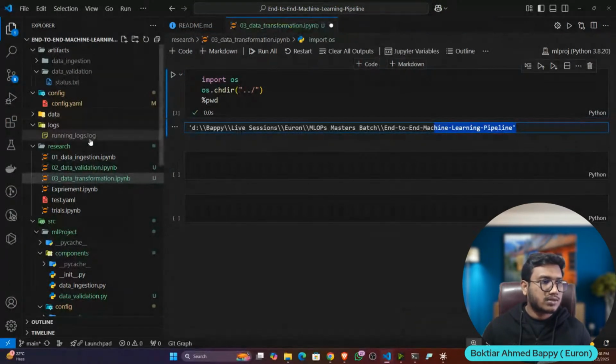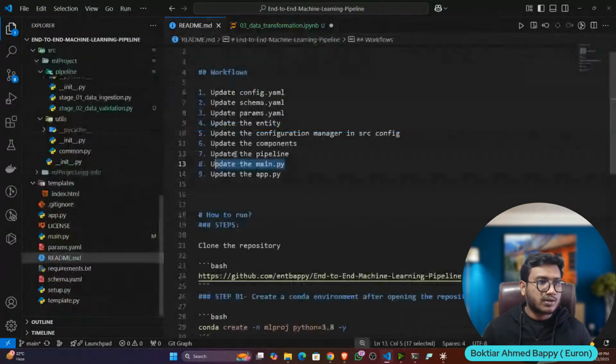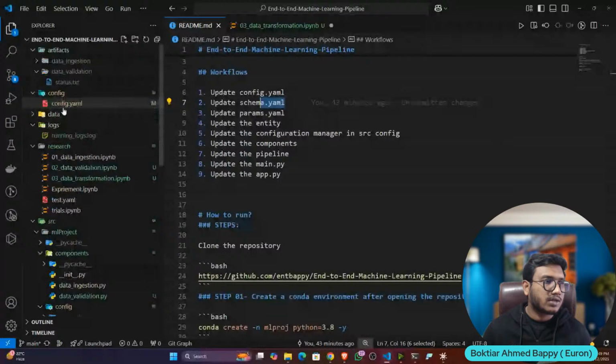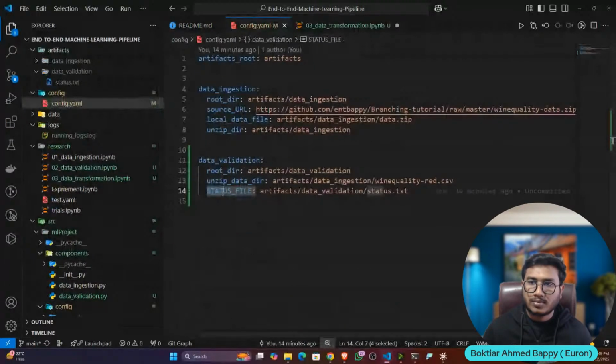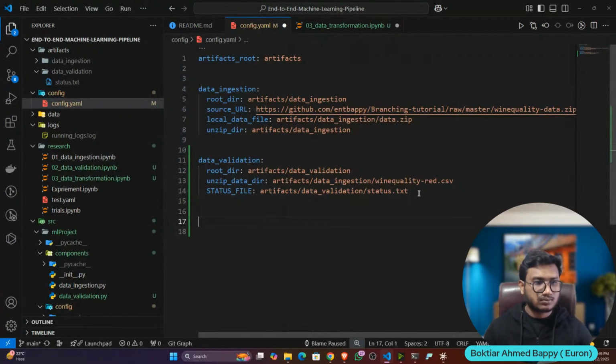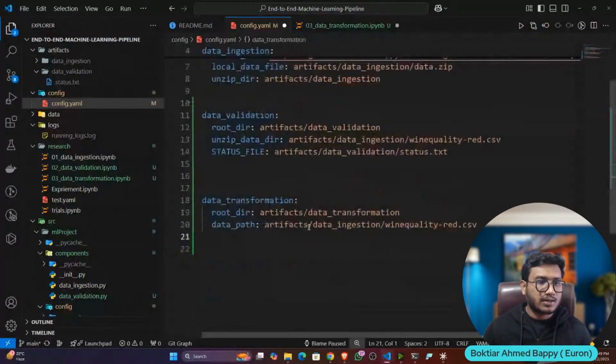So now first thing, again follow the same thing: config, then params, entity and so on. So let's update the config. So this is my config. Here I have to update my data transformation related configuration. So here I will create a transformation folder in the artifact and this is the data path.